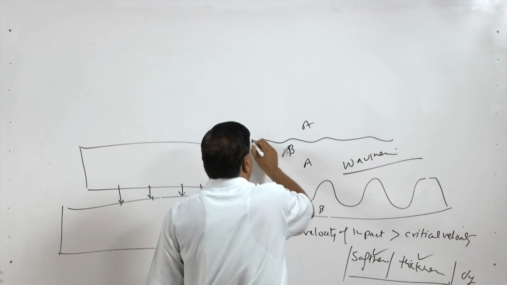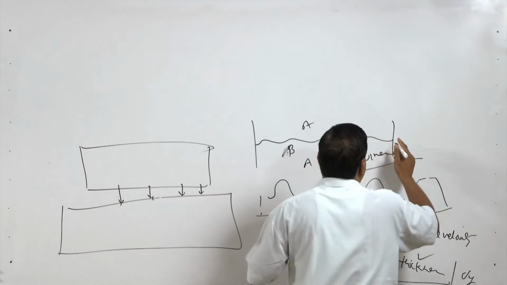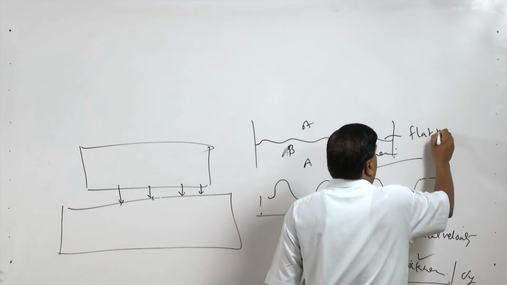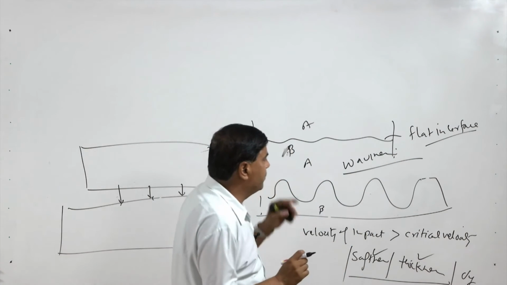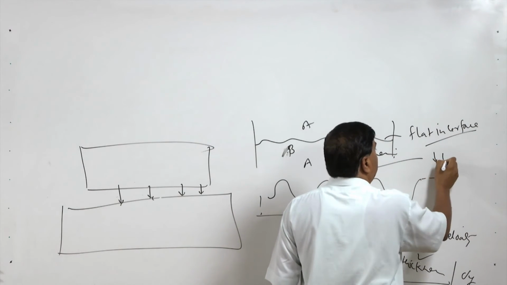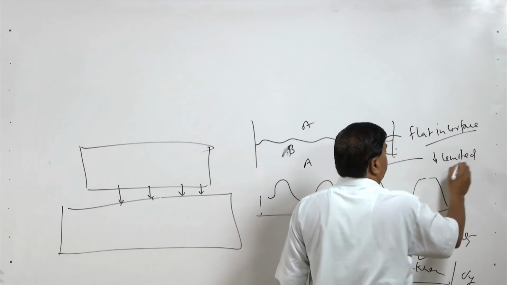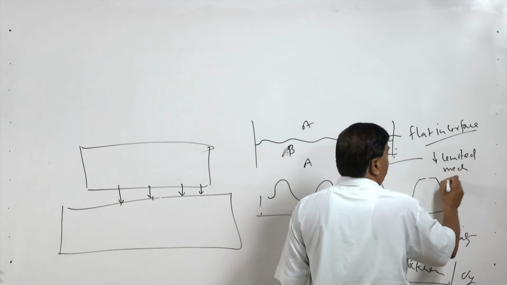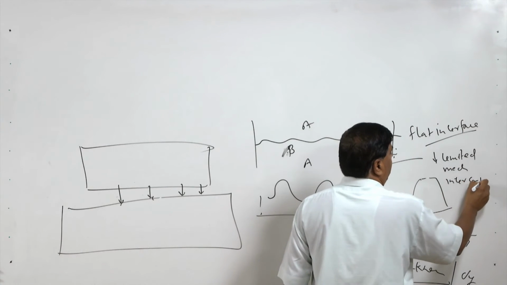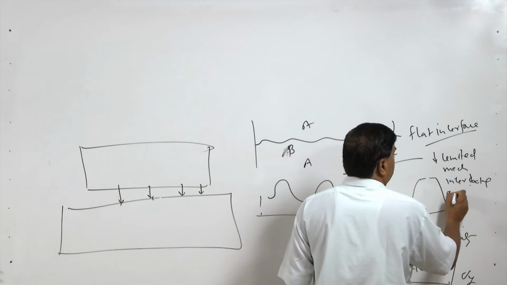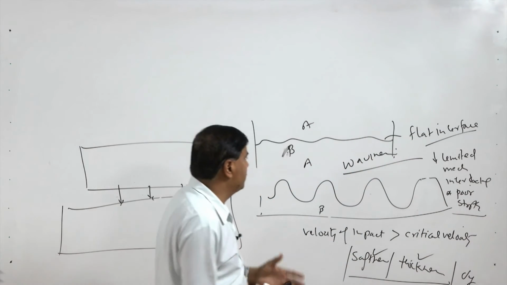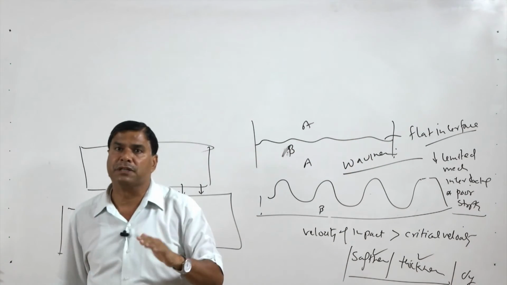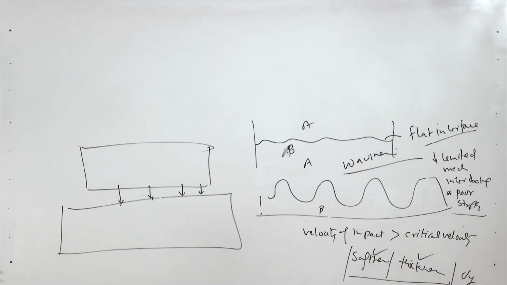with A on one side and B on the other. In this case, limited waviness produces a flat interface, and a flat interface is not good from two aspects: one is limited mechanical interlocking, and two is poor strength. The flat interface is formed especially when the velocity of impact is less than the critical velocity of the prime component.